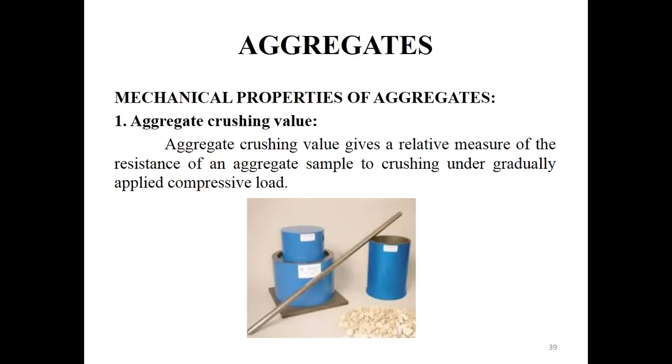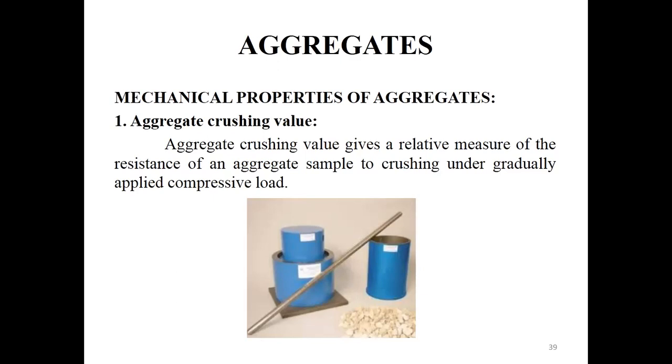Here we are going to find the load that is required to produce 10% fines. It is obtained by 14 into X divided by Y plus 4. It gives the load required for 10% fineness in the aggregate. Here X means load in tons.